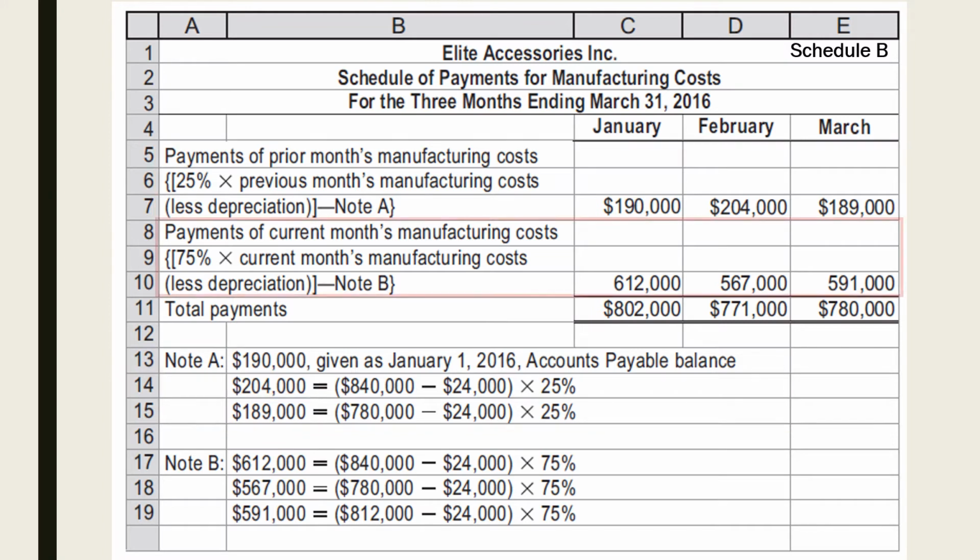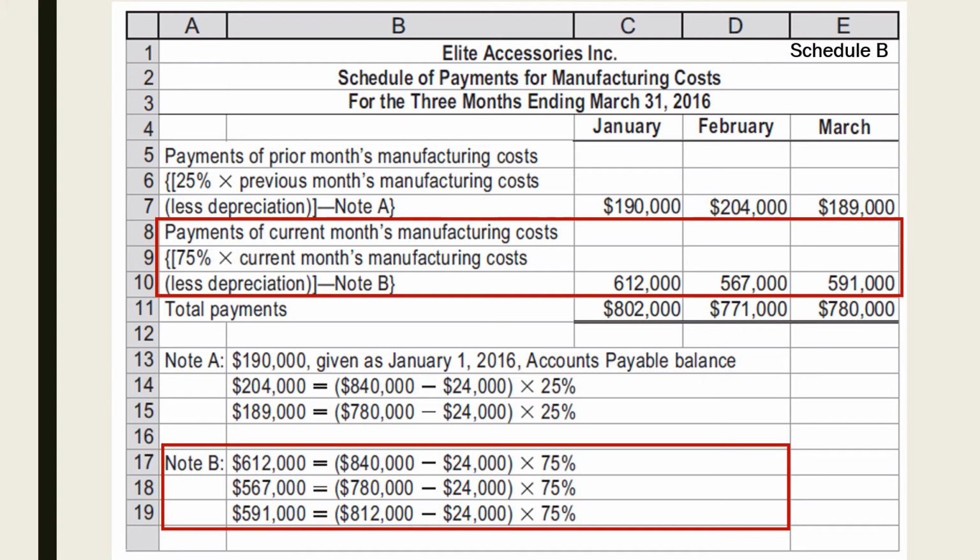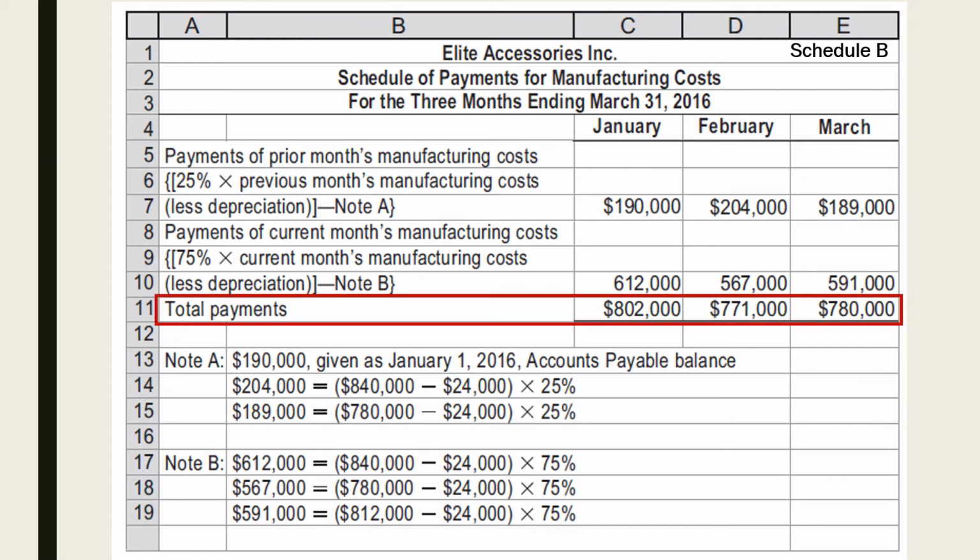For the current month's manufacturing costs, these are 75% of the manufacturing costs less depreciation of the same month the expenses are incurred. After adding the computed payments of prior month and current month's manufacturing costs less depreciation, the total payments made are $802,000 for January, $771,000 for February, and $780,000 for March.